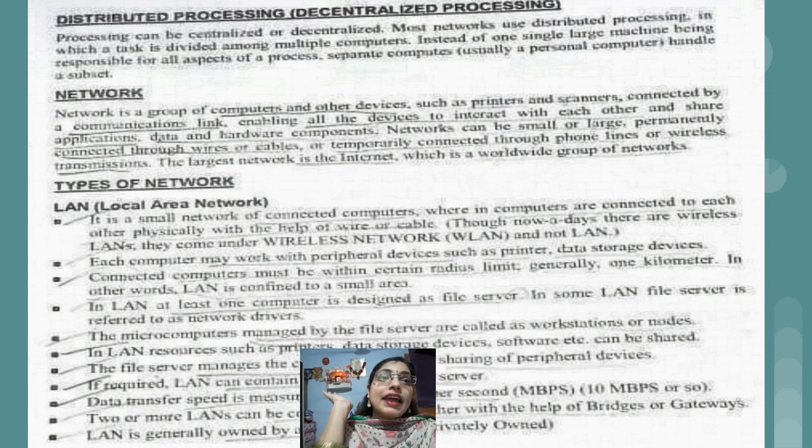If required, LAN can contain more than one server. It's not necessary that we should have only one server. We can have more than one server if we are having a larger number of computers. So in that case, we are applying distributed processing. That is, within 1 kilometer distance, if we are having 50 computers, instead of having only one server for all the computers, we can simply make groups of 10 computers, and in each group we will be having one server. So in LAN, we can have more than one server.